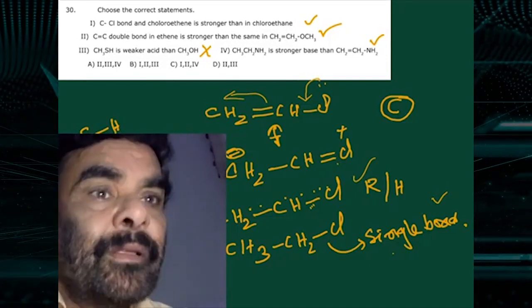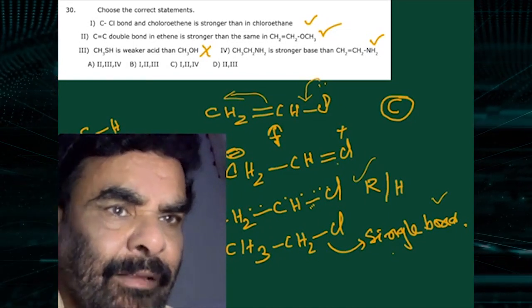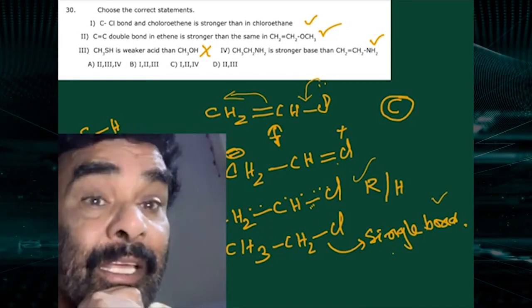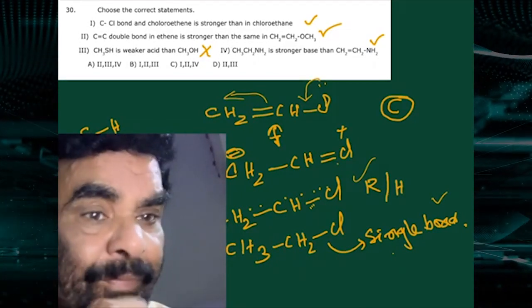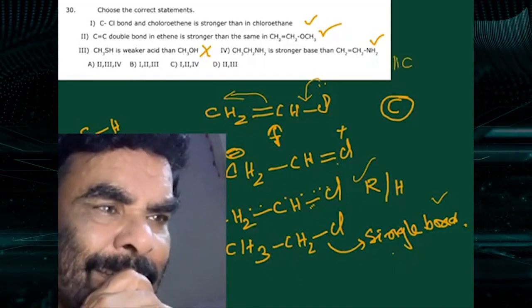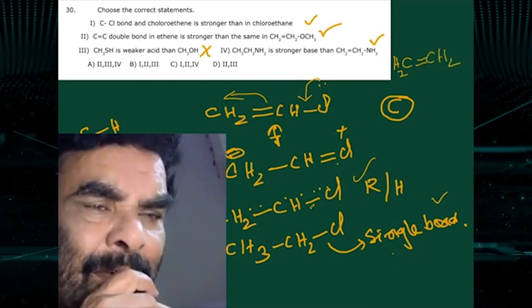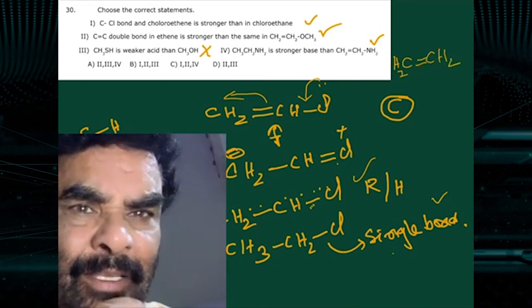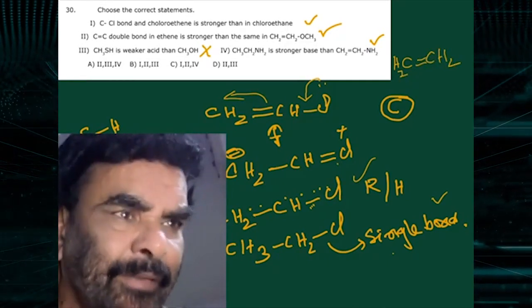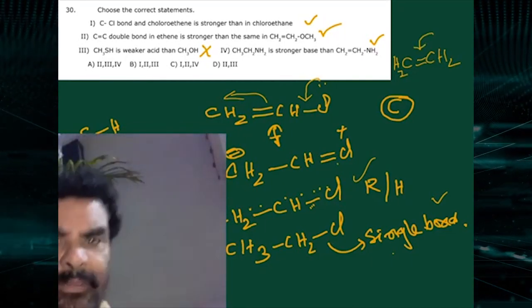Ethene has no resonance at all. It is purely a double bond, whereas the double bond converts into a single bond in this one due to resonance. Therefore, this statement is correct. The ethene carbon double bond is a perfect double bond, stronger.